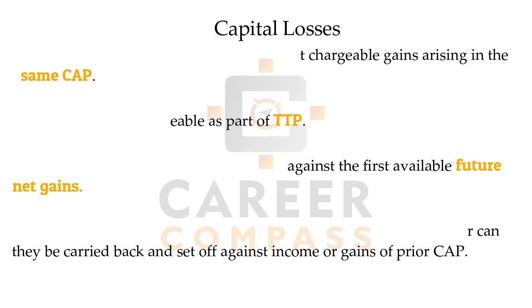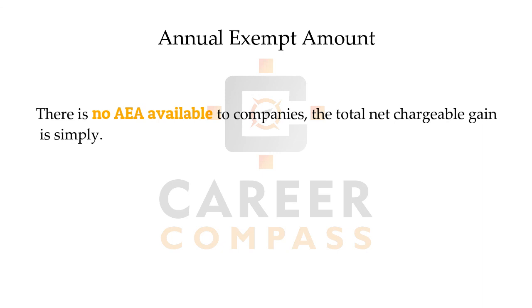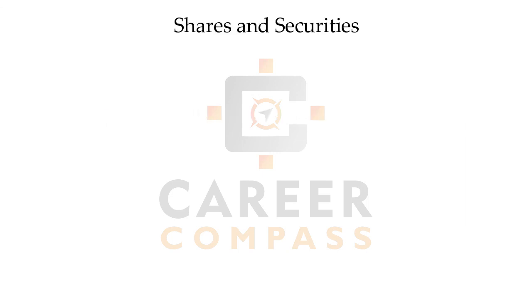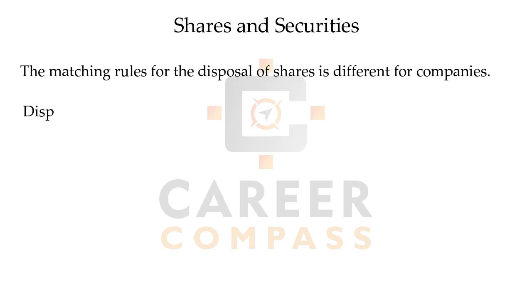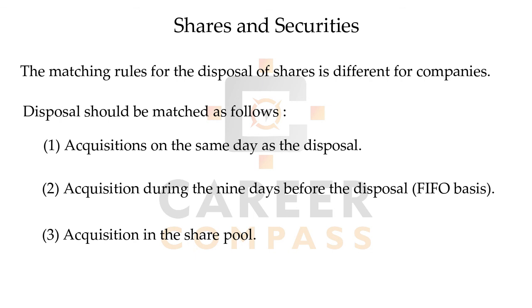And now the next topic, student, is the annual exempt amount. In the case of companies, annual exempt amount is not available. And the last topic is share pool. We have learned the same topic, share pool matching rules, but it was for the individual purpose. In the company, students, the sequence and the matching rules are different. So please remember it, in sequence wise, and it's different for companies.